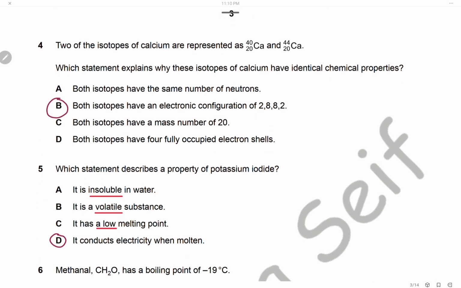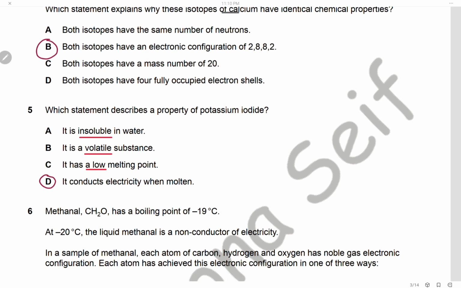Question 4. Two isotopes of calcium are represented by calcium 40/20 and calcium 44/20. Which statement explains why these isotopes have identical chemical properties? Isotopes have the same chemical properties because they have the same electronic configuration and of course the same number of outer shell electrons, which will be 2 electrons in the case of calcium. So only B is correct. The mass number and the number of occupied shells have nothing to do with the chemical properties, so C and D are wrong.